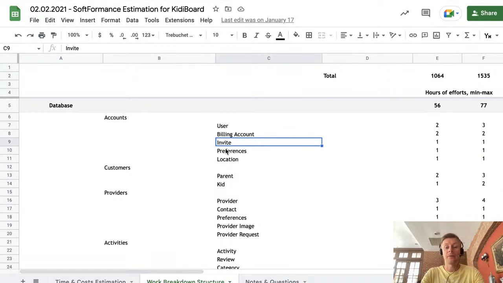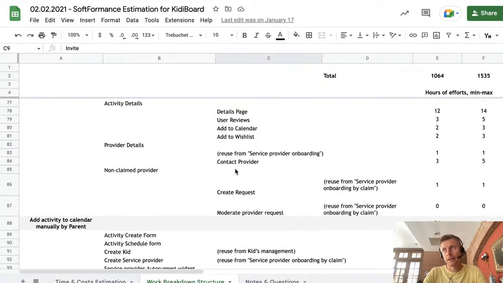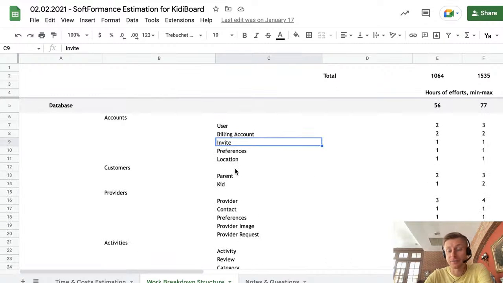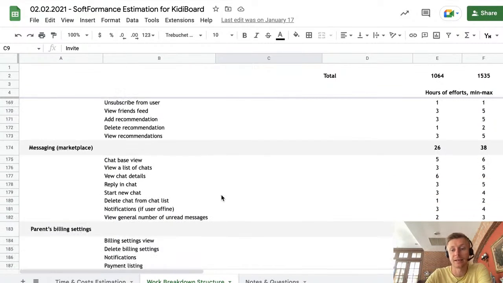That's why we have this third, nested level of tasks here, which allows us to understand the efforts on the technical level, how much code we'll have to write for backend, front end, database, and everything. So the structure is very similar to user stories, but it has more levels to it, deeper, plus some extra tasks.